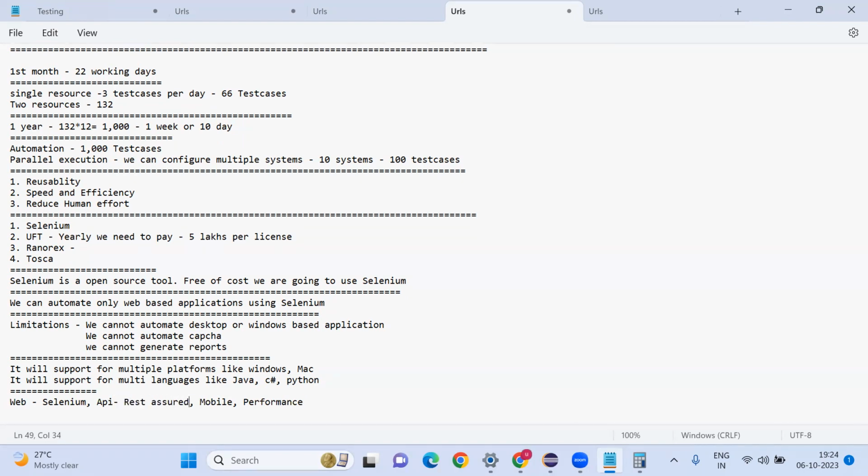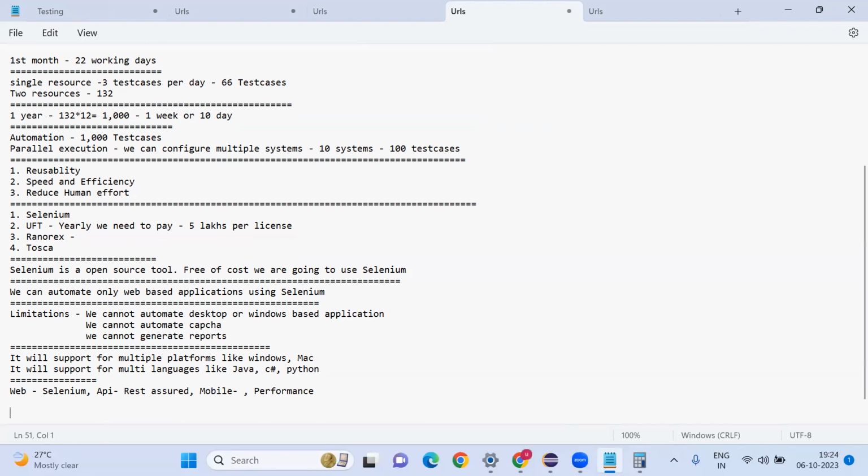Always you need to scale your skill set. Don't think, I got a job, I can relax. Based on market preference, you need to update your skill set. Nowadays, I can say people are mostly using Cypress. This is also a tool like Selenium. Playwright is there. More than 50 lakh resources are using this now.